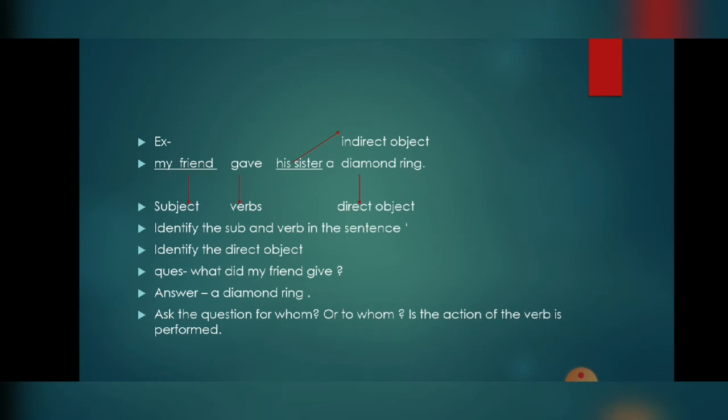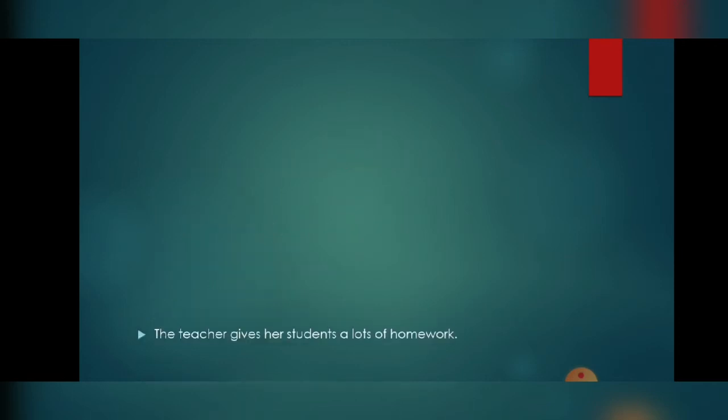So diamond ring is nothing but the direct object, and his sister is the indirect object.